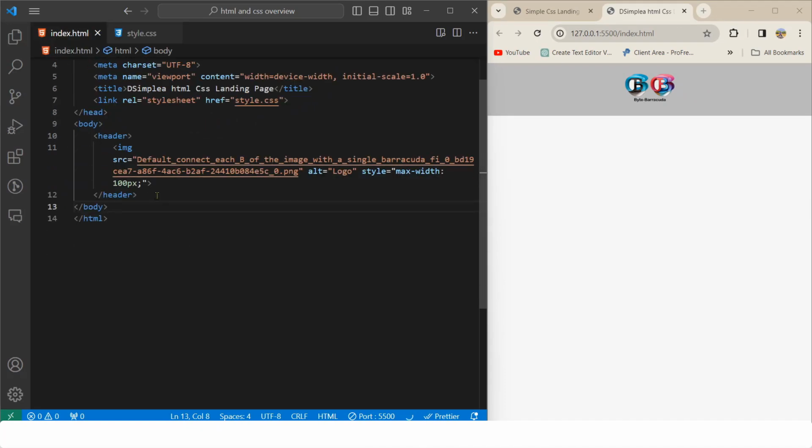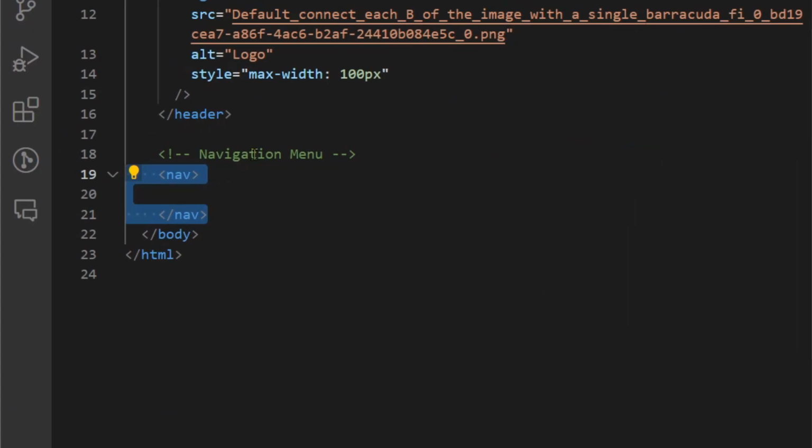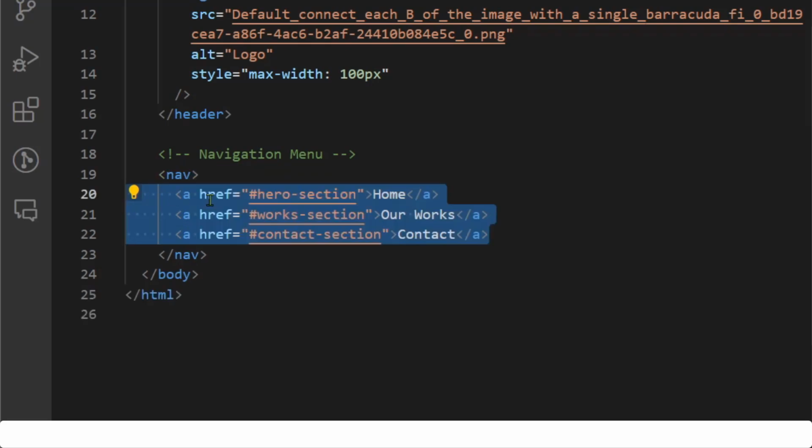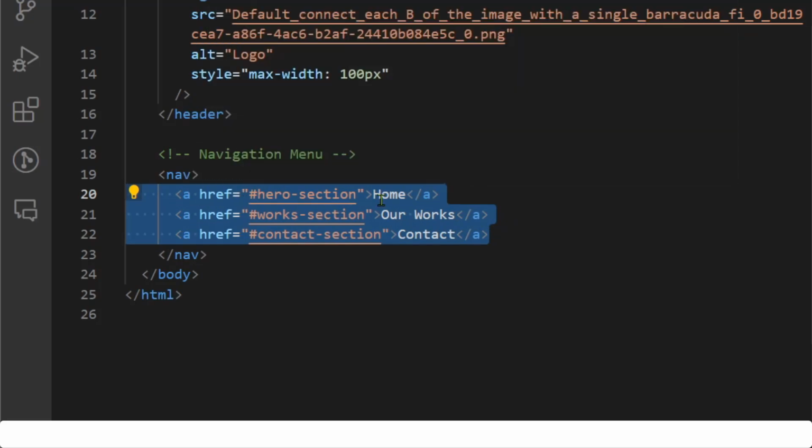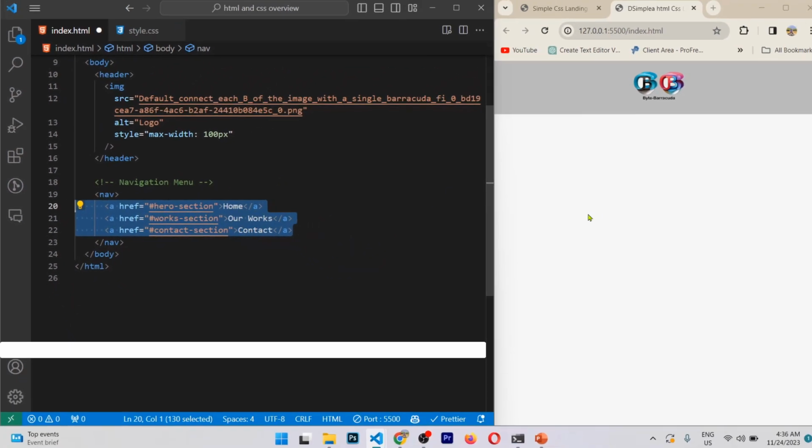Now for the next section, we will have our navigation menu. For that we will use the nav tag, and inside this syntax we are creating three links. Each of them is an href to a section.